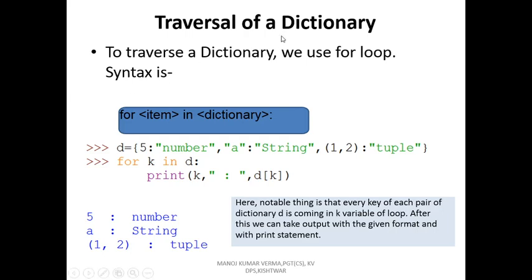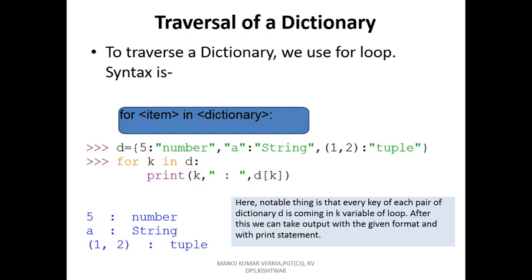Traversal of a dictionary. Traversing means to access each element of the dictionary. So for traversing or printing or accessing each element from the dictionary, we require the loop.